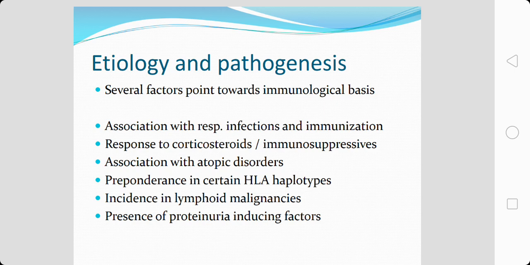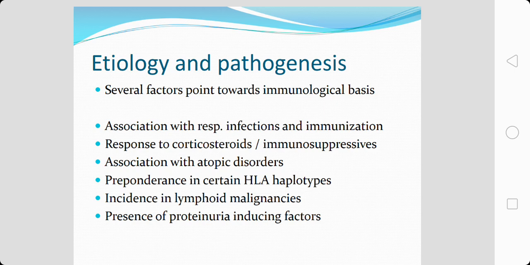Also, there is a strong association of minimal change disease with atopic disorders like eczema and rhinitis. There is a preponderance in certain HLA haplotypes, which suggests a strong genetic predisposition, and it has been noticed that this form of disease has a strong incidence in individuals with lymphoid malignancies like Hodgkin's lymphoma.